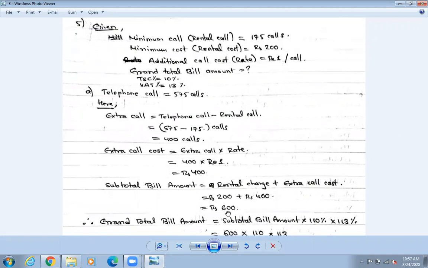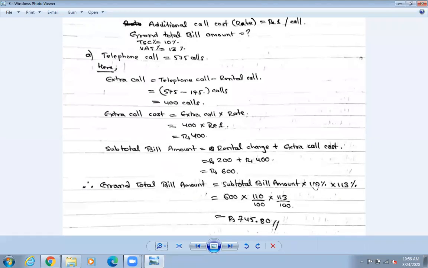Okay, so up to this one we have already done in the previous number also. Now what do we need to find out? Grand total bill amount, because your question is asking you to find out the grand total bill amount. So what is the formula? Grand total bill amount means subtotal bill amount into 110 percentage into 113 percentage. So 10 percentage will denote the TSC, telephone service charge, and 13 percentage will denote your VAT, value added tax. Okay, so let us use the values. Subtotal bill amount is 600 into 110 percentage is 110 divided by 100 into 113 percentage means 113 divided by 100.